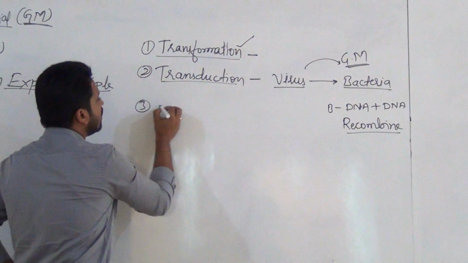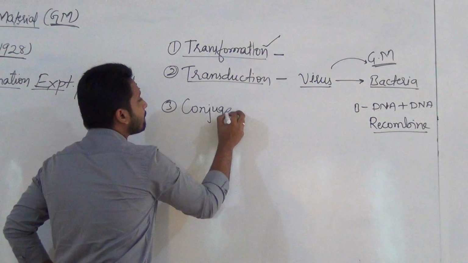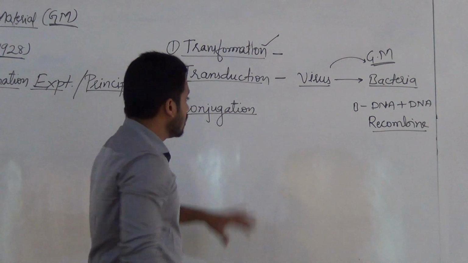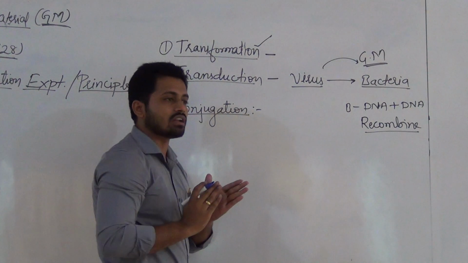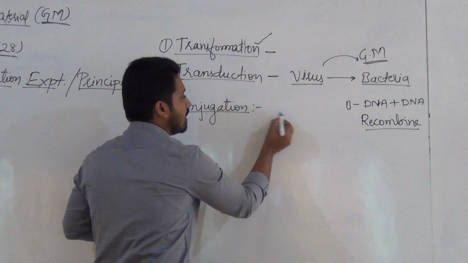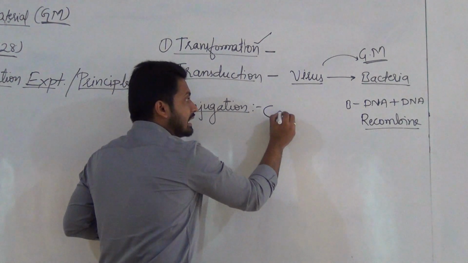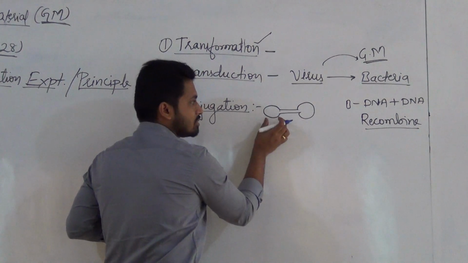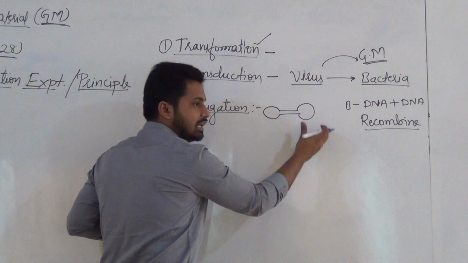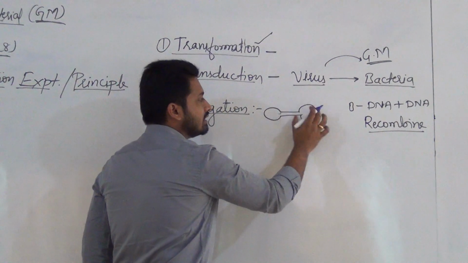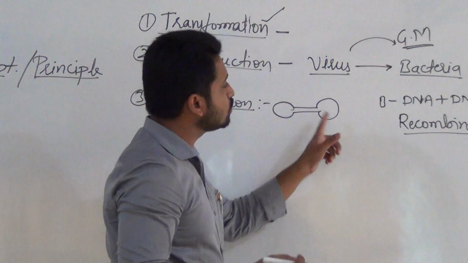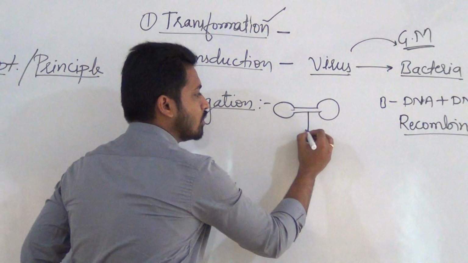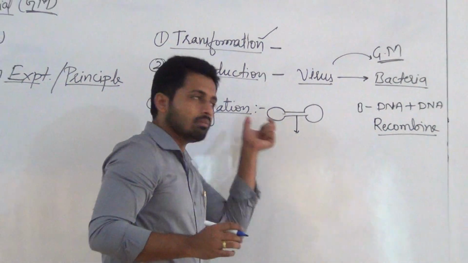Next, coming to the third, conjugation. It is another type of transfer of genetic material from one bacteria to another bacteria. For example, this is bacteria 1 and this is bacteria 2. This bacteria transfers the genetic material to the other bacteria horizontally, by preparing a bridge-like structure, a connection between these two bacterial bodies.